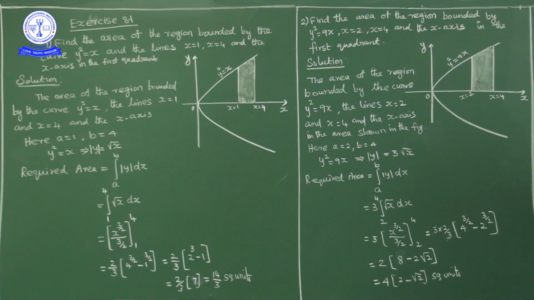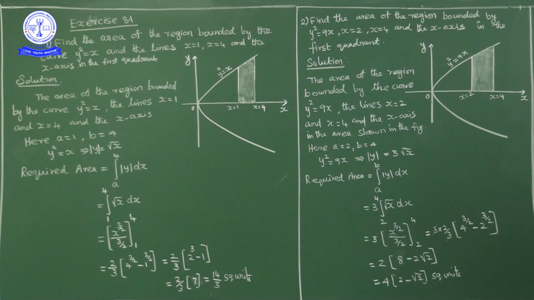Okay. Now here the question is to find the area of the region bounded by the parabola y square is equal to x and the lines x is equal to 1, x is equal to 4 and the x axis in the first quadrant. Now here, the curve is the parabola y square is equal to x. Y having an even power, the graph is symmetrical about the x axis. It is the standard parabola y square is equal to 4ax form.